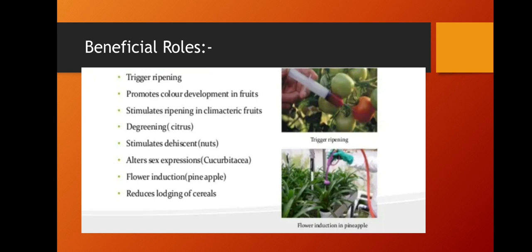It stimulates dehiscence in nuts, such as cashew nut. It alters sex expression in cucurbits, increasing the production of female flowers. It induces flowering in pineapple and reduces lodging of cereals. These are the different beneficial roles of ethylene.